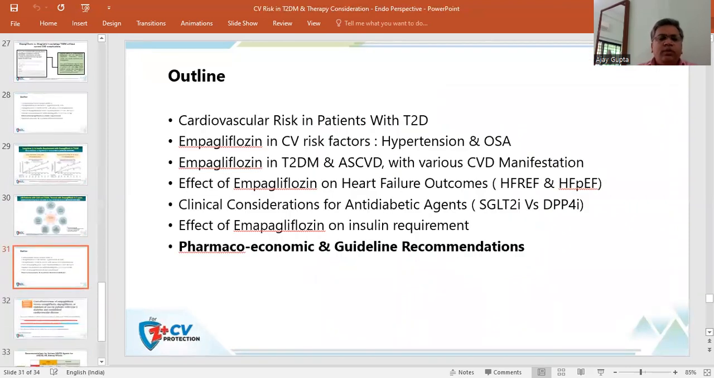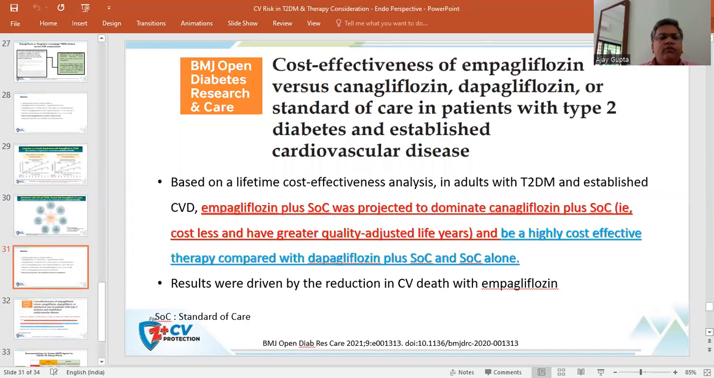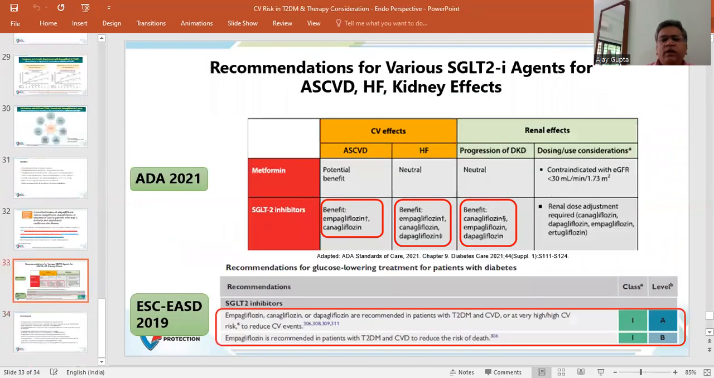So now coming to the pharmacoeconomic and guideline recommendation for this particular molecule. Cost effectiveness of empagliflozin versus canagliflozin, dapagliflozin or standard of care in patients with type 2 diabetes mellitus with established cardiovascular disease: empagliflozin plus standard of care was projected to dominate canagliflozin plus standard of care, and it has been found to be a highly cost effective therapy compared with dapagliflozin.